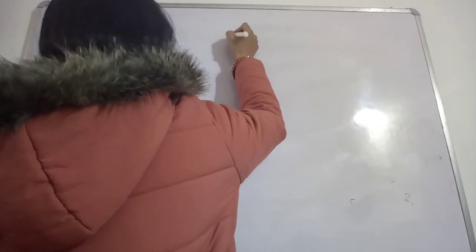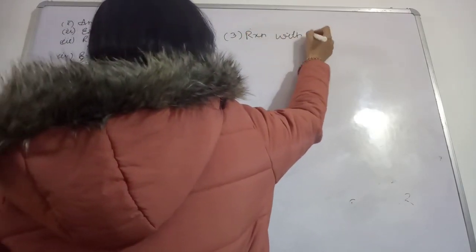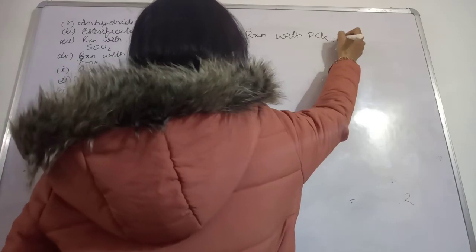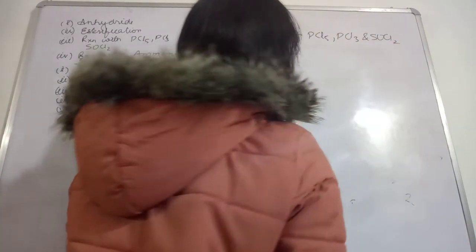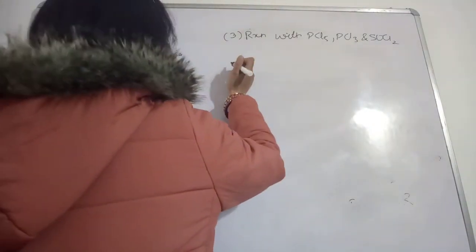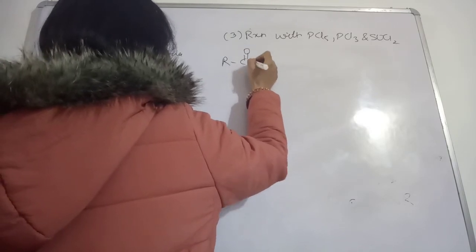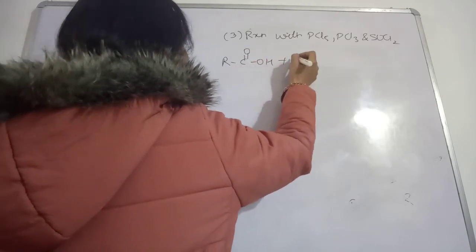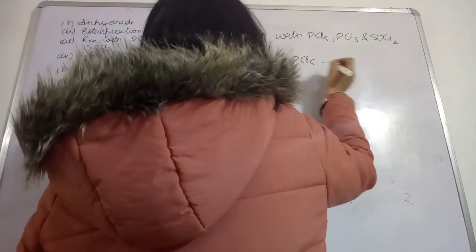See, the third part is the reaction with PCl5, PCl3 and SOCl2, thionyl chloride. First we are going to see the reaction of this carboxylic acid with PCl5.